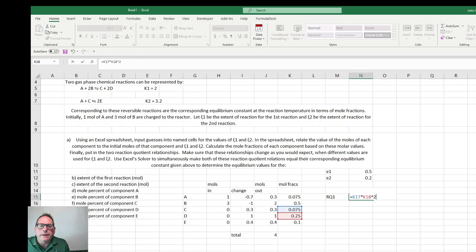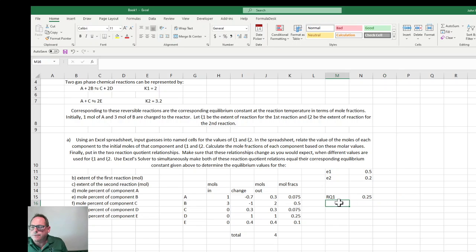And that whole quantity, that's the products, divided by the reactants, and we've got YA times YB squared.